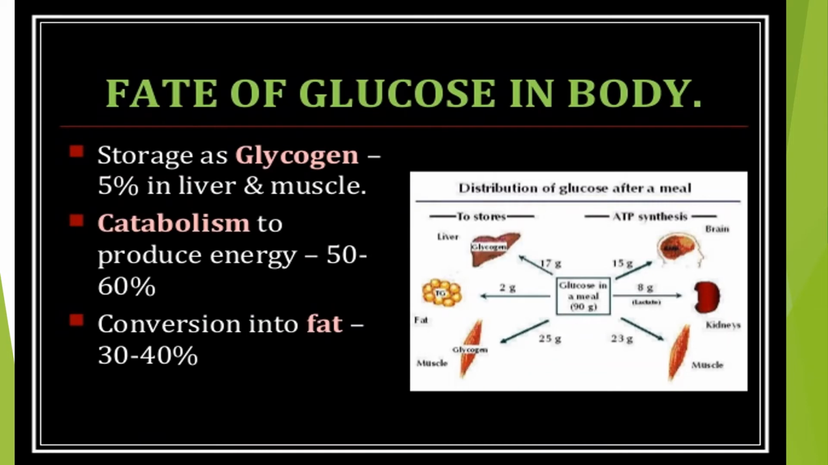Fate of glucose in the body: storage as glycogen, 5% in the liver and muscle, catabolism to produce energy, and conversion into fat, 40%. It is stored in the liver and the muscle, and some is converted into fat.